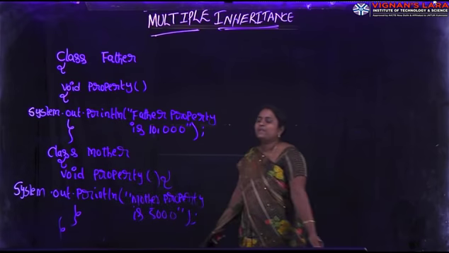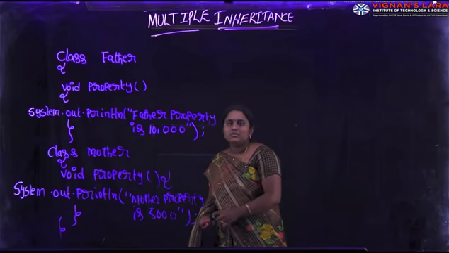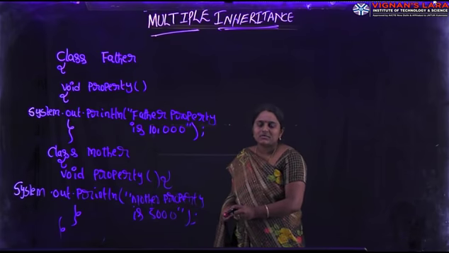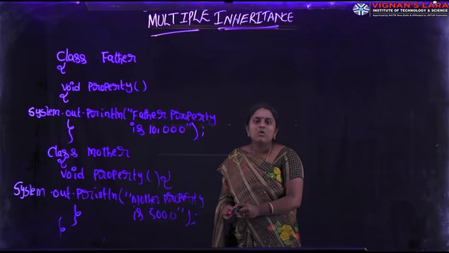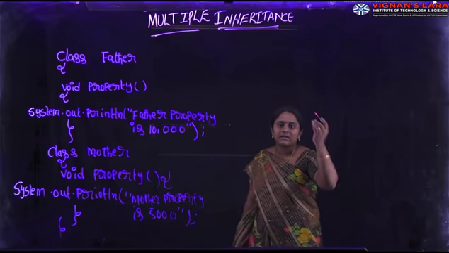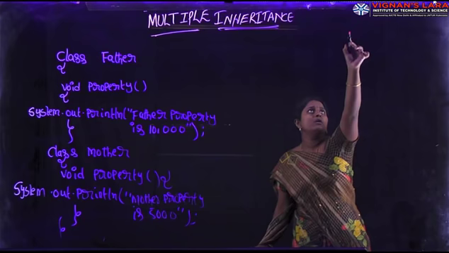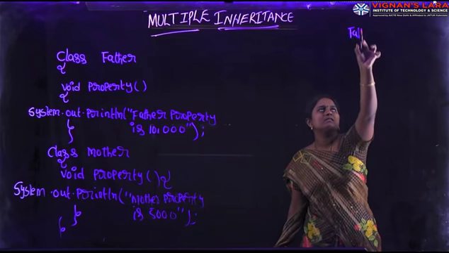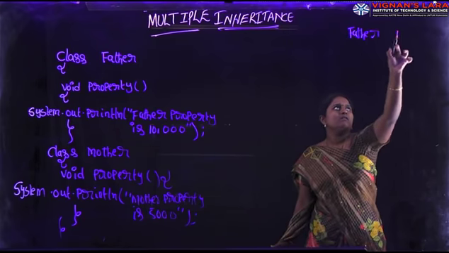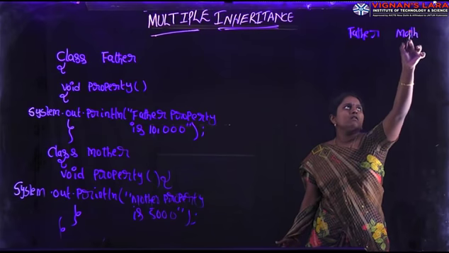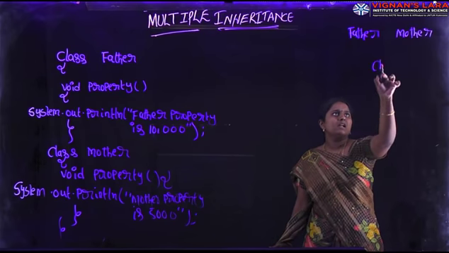Here father and mother both are superclasses. What is multiple inheritance? Derivation of one class from two or more superclasses. Here father, mother, child.